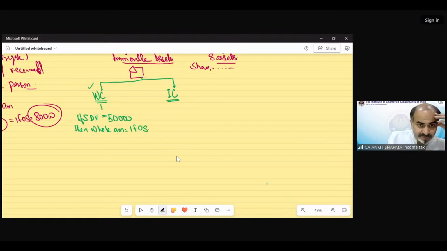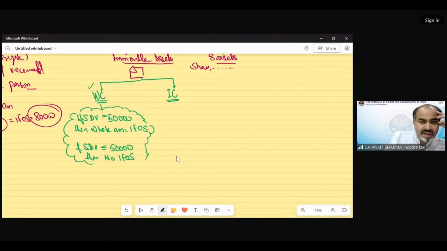Always remember, if stamp duty value does not exceed, that means it's up to 50,000 rupees, then no income from other source. The interesting thing is this, that this calculation should be done separately for each immovable asset.